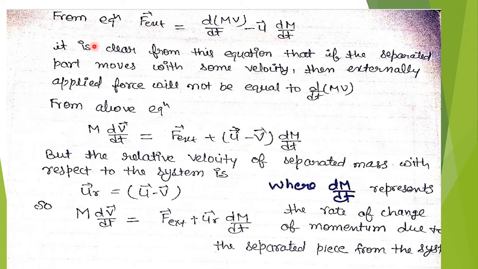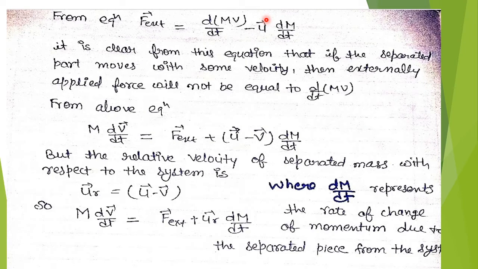From above equation, it is clear that if the separated part moves with some velocity u, then externally applied force will not be equal to d upon dt of mv, because we are having this separated term in this.